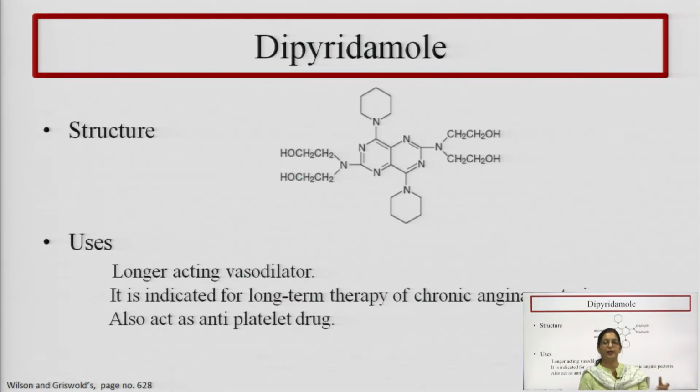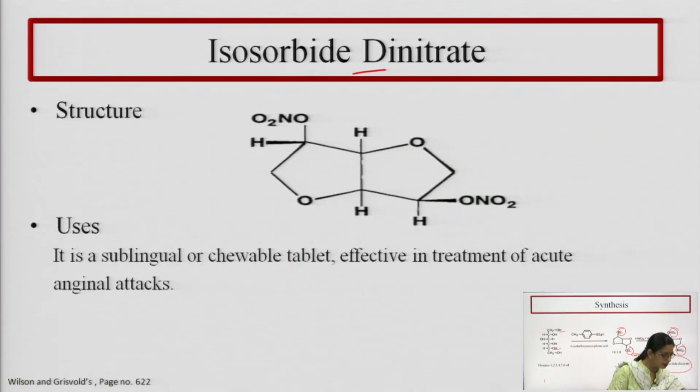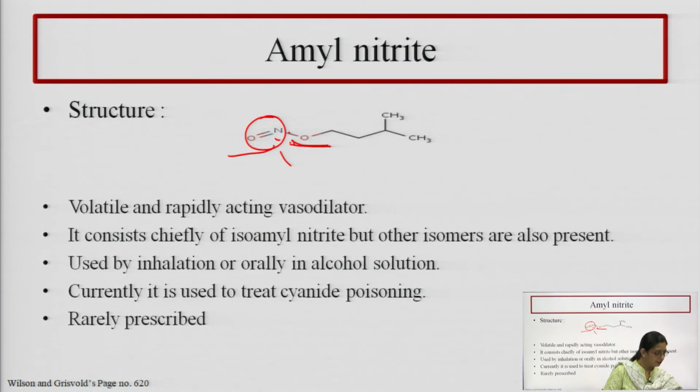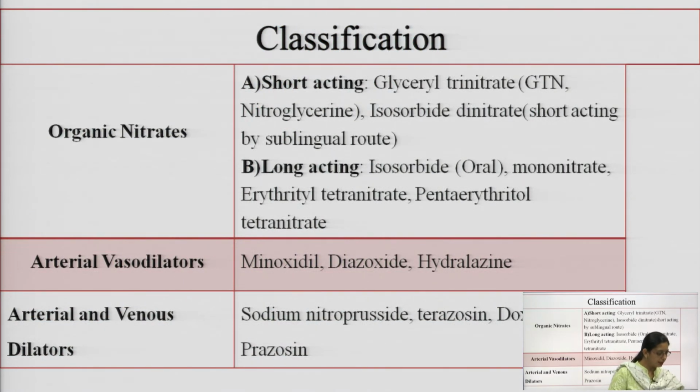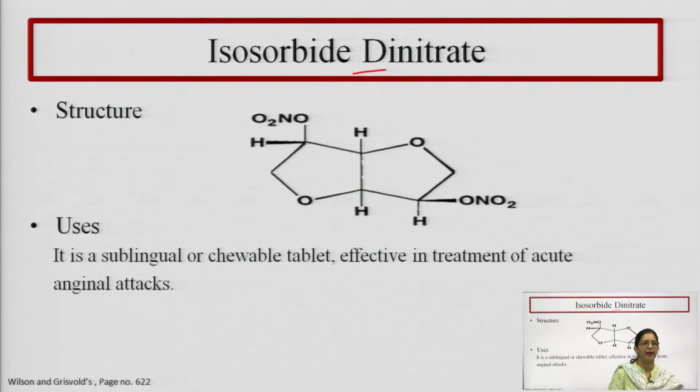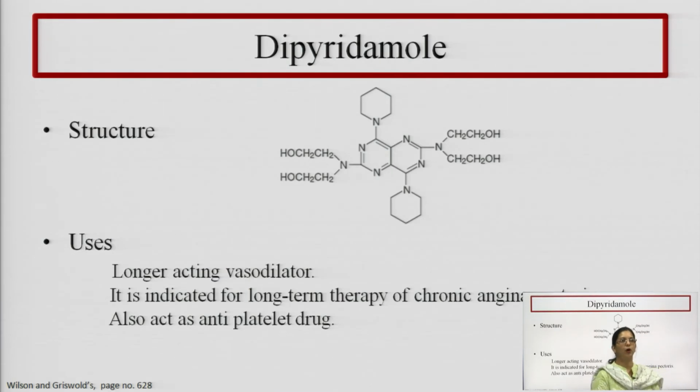Next, when we said "others" in the classification of nitrates, among the other drugs comes dipyridamole. The structure of dipyridamole is this. Here you can see all positions are occupied. This dipyridamole is basically used as a longer acting vasodilator. It is indicated for long term therapy of chronic angina pectoris, and it also acts as an antiplatelet drug.